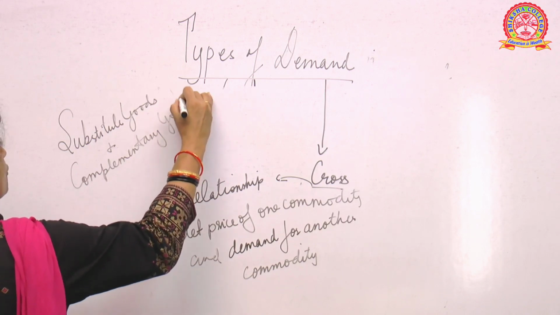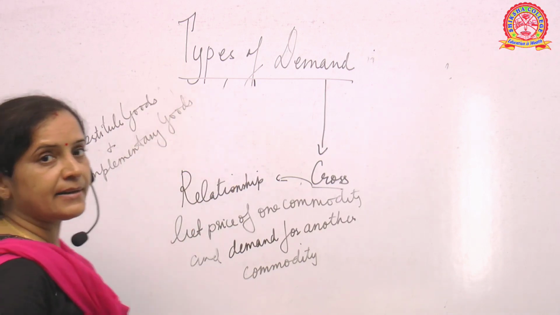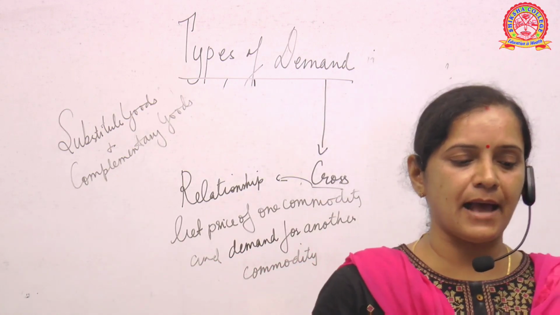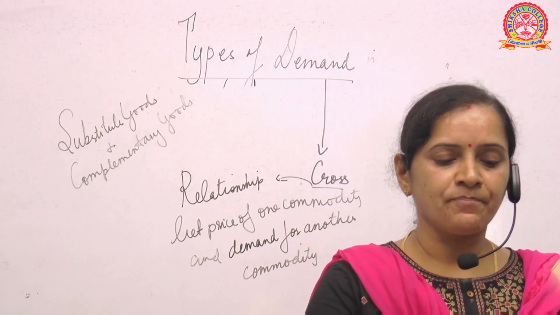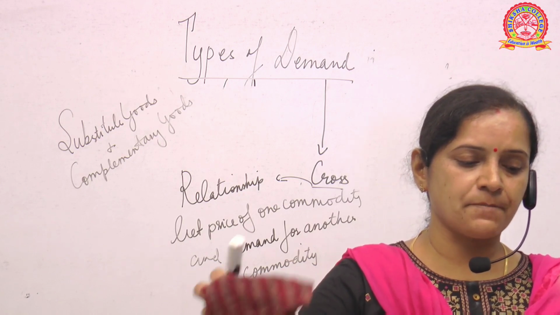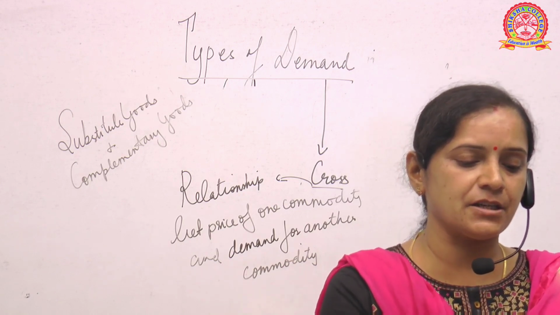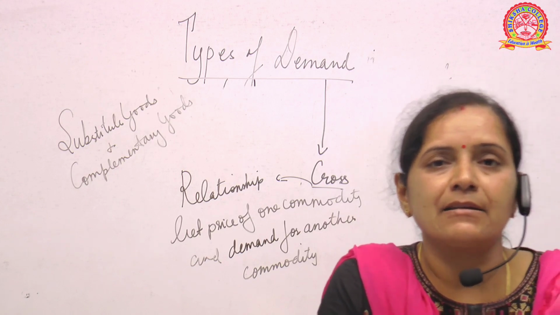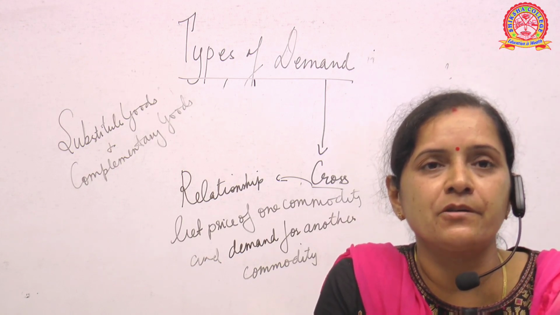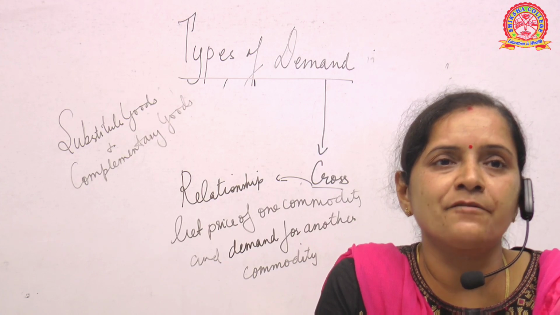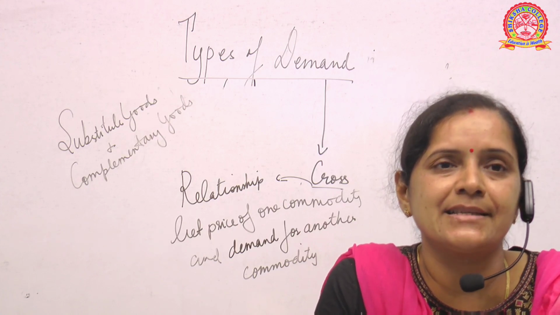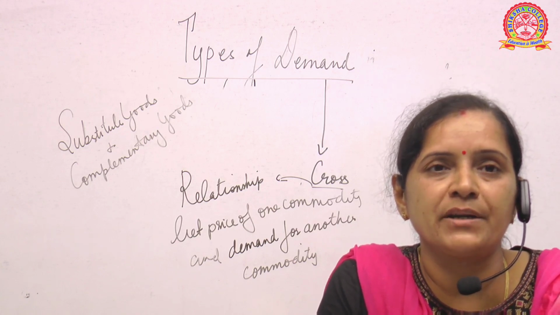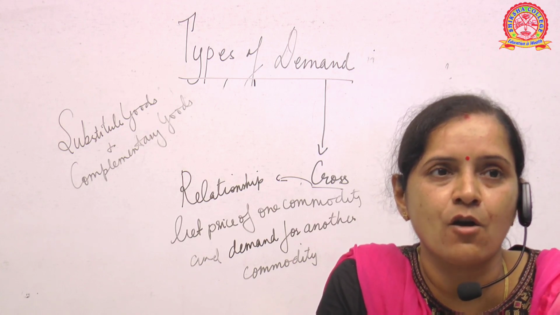Okay, so in these two cases we can understand the concept of cross demand. Now how is it applicable? I have told you that substitute goods have a direct relationship with the price of a commodity. Suppose tea and coffee are substitute goods, and the price of tea all of a sudden increases by rupees 20, 30 or 50 or 60 rupees.